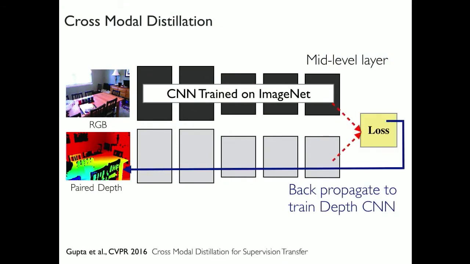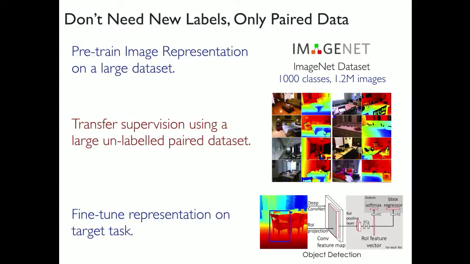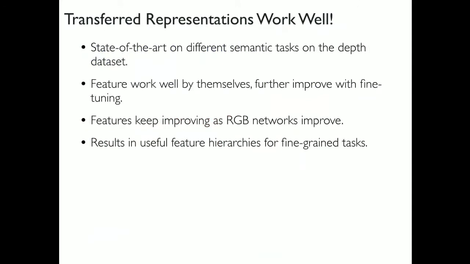And now you can do this with standard techniques like backpropagation, and you can learn these kinds of models on these modalities. And the paradigm becomes, you can continue to pre-train your representations on well-labeled modalities such as RGB images. We can transfer the supervision using an unlabeled but paired modality dataset, where you have both RGB and depth images. And now you can start using this representation for whatever task you have in mind. And I'm not going to go into details, but this representation actually works reasonably well on a number of tasks on depth images and so forth.